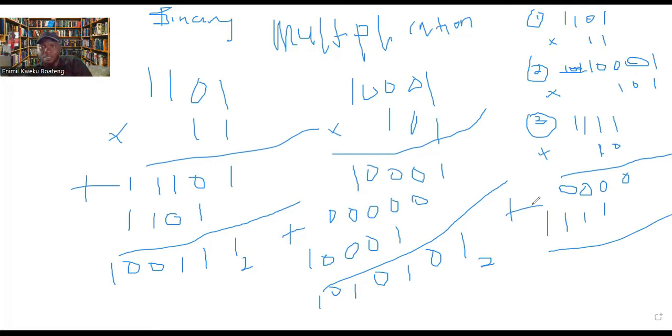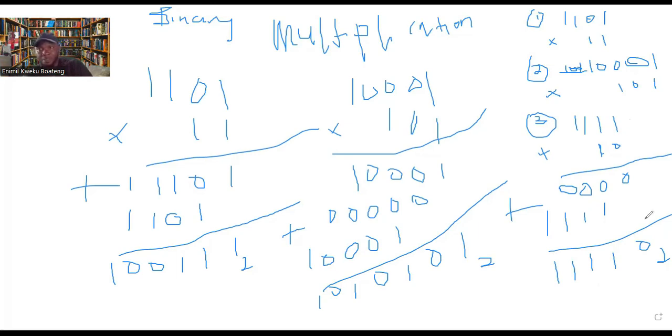Now we need to add to get our final answer. So 0 here is 0. 0 plus 1 is 1. 0 plus 1 is 1. 0 plus 1 is 1. And since there's nothing here, we put 1 here. So this one is here, base 2. So it means that 1 1 1 1 times 1 0 is giving us 1 1 1 1 0. So you can quickly convert them to decimal and then see if you get your final answer.